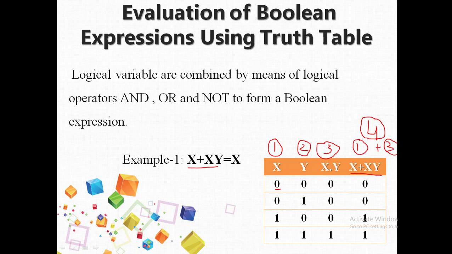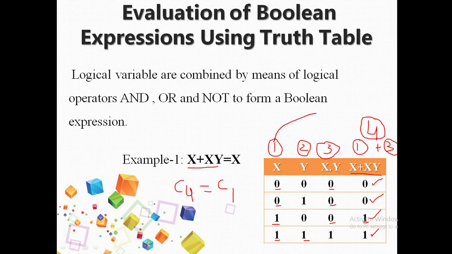0 plus 0 is 0. 0 plus 0 is 0. 1 plus 1 is 1, 1 plus 0 is 1. 1 plus 1 is also 1. From the truth table, you can see column number 4 has the same values as column number 1.